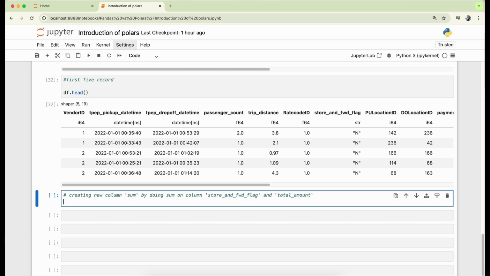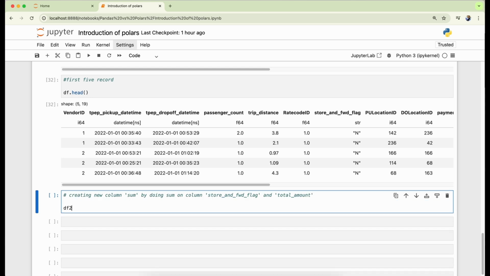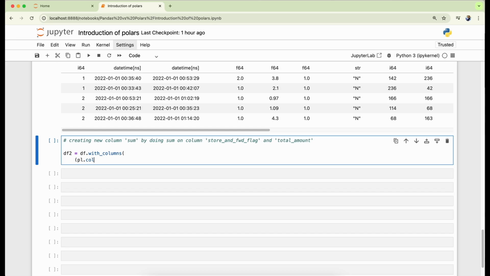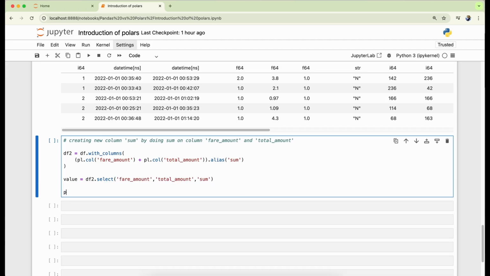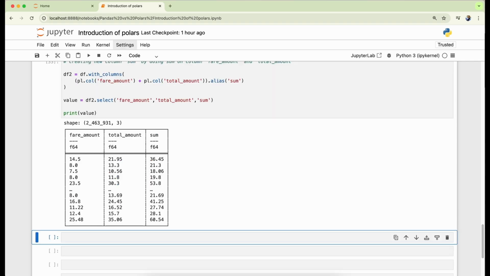Let's go to the next cell. We want the sum of 2 columns. Which columns do you want to use? You can choose. We are taking fare amount and total amount, which will result in a new column, and we are naming the column sum. We are taking this in a new data frame as df2, and now we can select all of these columns in the select method. We are taking sum also. Let's print all of these columns as a data frame. Let's execute this cell. And now you can see all of these 3 columns are available.